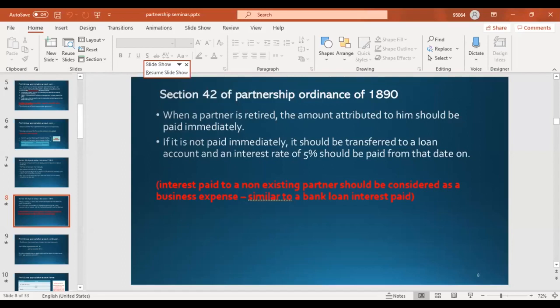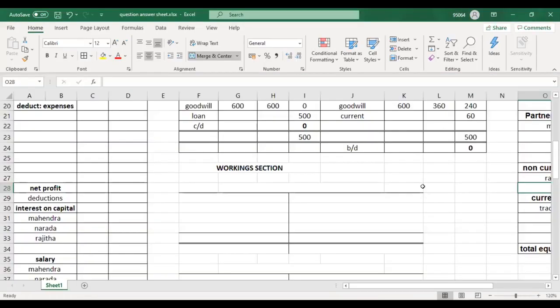You need to remember. Now let's move on to the Excel sheet, the answer sheet. Can you guys see the Excel sheet? Yes, sir. Okay, done. Now a 5% interest rate should be paid. So calculate the 5% interest rate. From 500, 5%. How much?